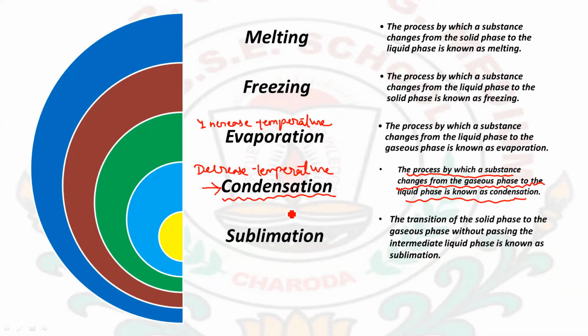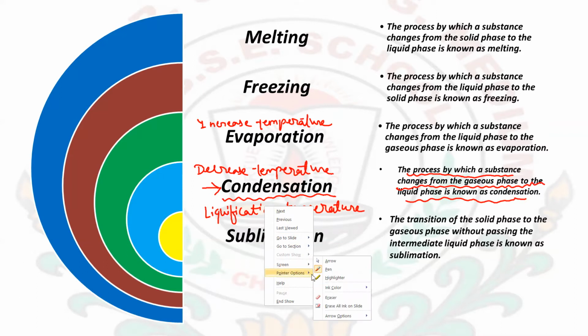The temperature at which it condenses is known as liquefaction temperature. Next is sublimation.